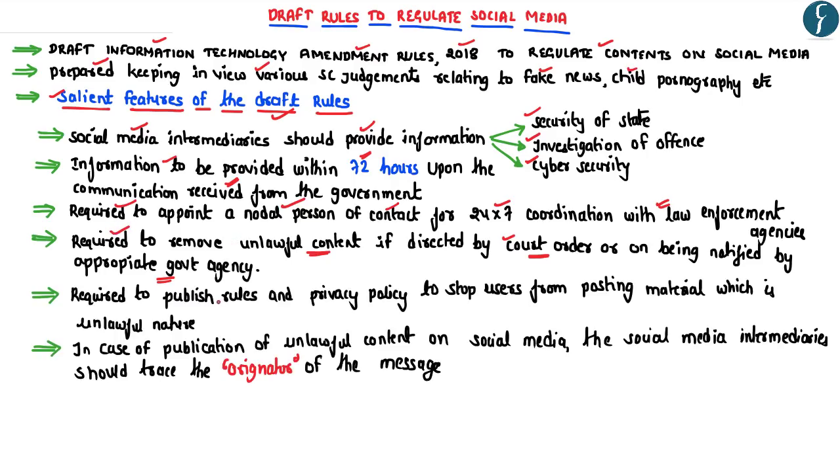The draft rules also stipulate that all the social media platforms have to publish rules as well as privacy policy in order to stop the users from posting any kind of material which is deemed as unlawful in nature. Now, these materials could be related to fake news, child pornography, or any kind of message that would seek to promote communal hatredness. And in case of publication of any unlawful content on the social media, intermediaries are required to trace the originator of the message. Now, the originator here means a person who sends, generates, or transmits any kind of electronic message which is deemed to be unlawful in nature.